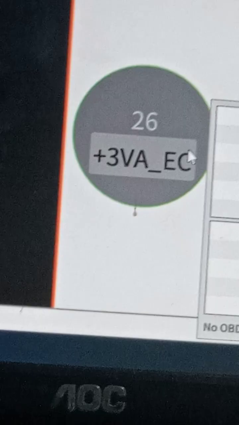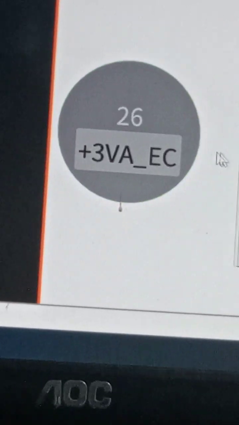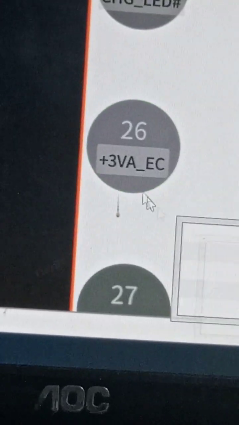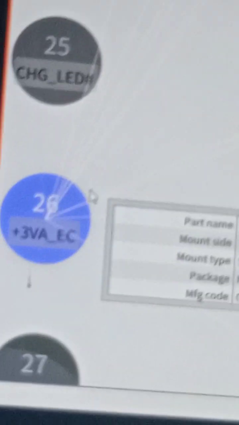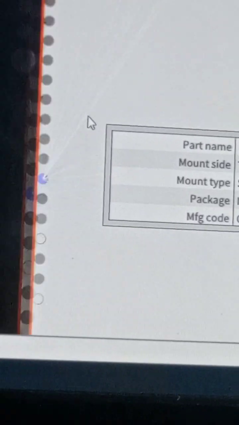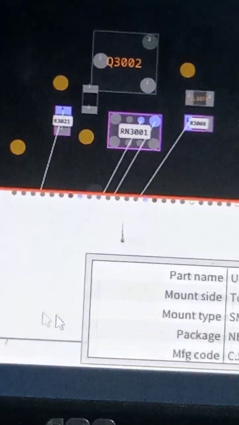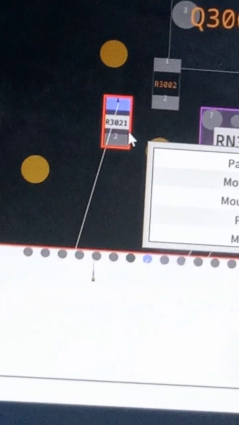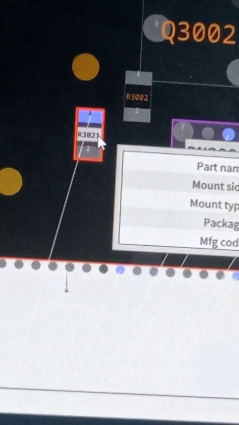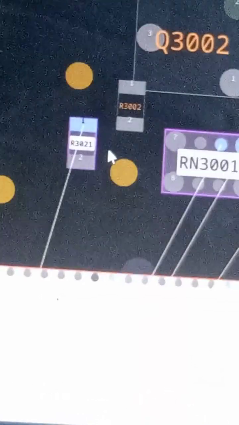Let's trace our EC VCC on pin 26. Now we can see that the signal is going out to different components. We can test our EC VCC on R3021.